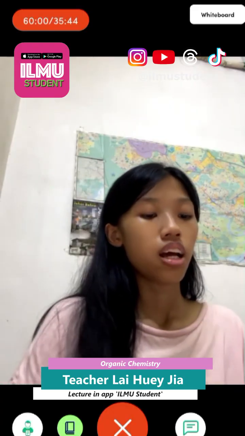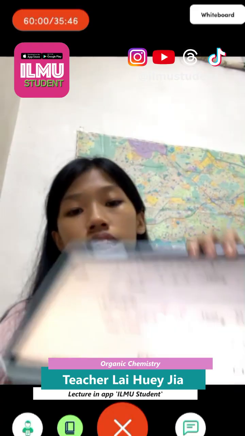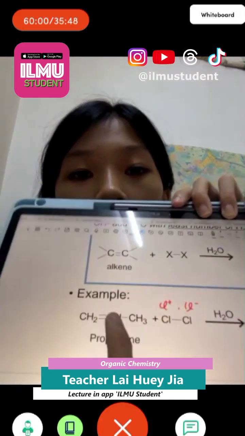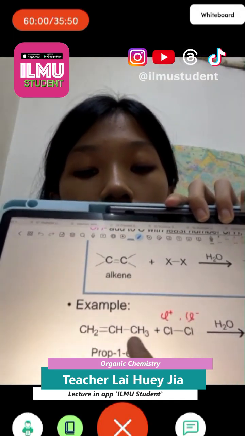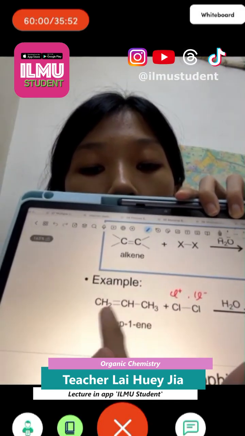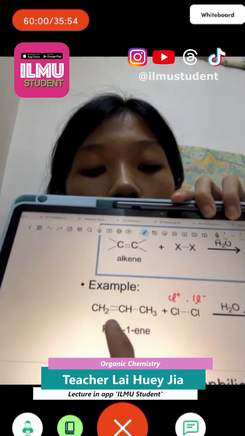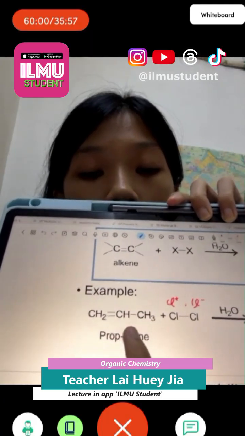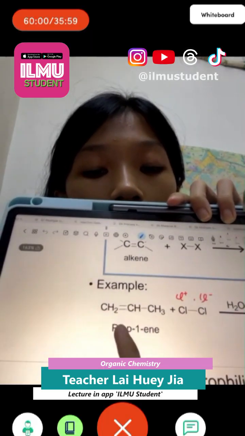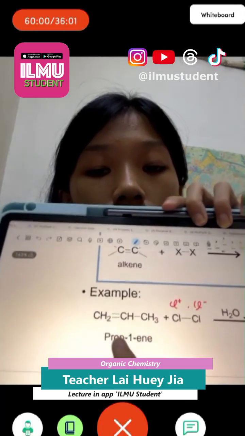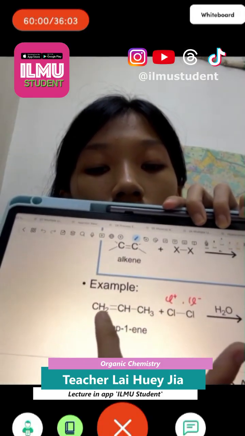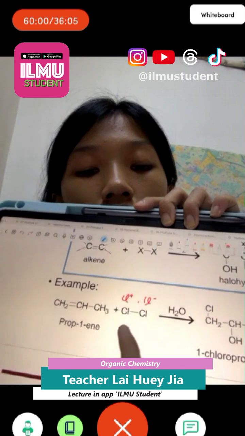Like here, I give you one example. This is CH2, CH by the same study. This is the double bond here. For H2O, if you have H2O and H plus only, we're using H and OH, right? So the H is still bonded here, but in this case, we have Cl2 in H2O.